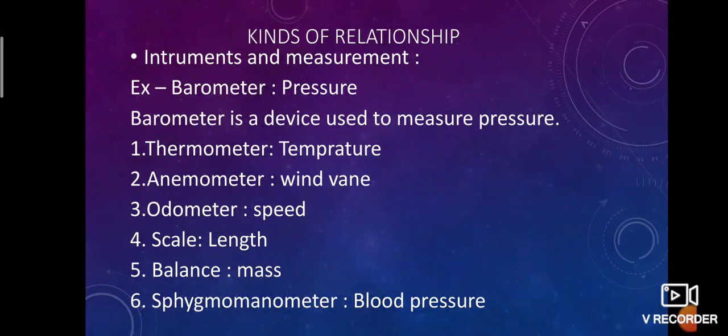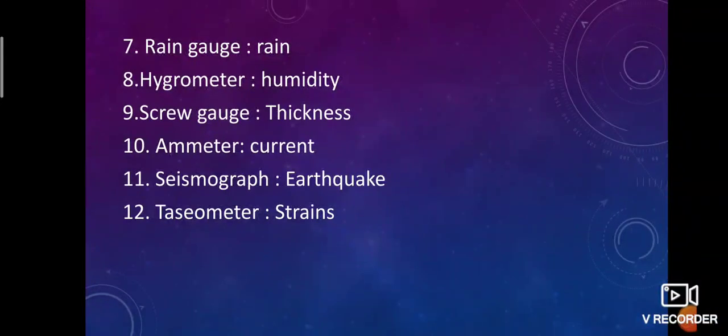Sphygmomanometer is a device that is used to measure blood pressure. Rain gauge is used to measure rain. Hygrometer is a device that is used to measure humidity. Screw gauge is used to measure thickness. Ammeter is a device that is used to measure current. Seismograph is the instrument from which earthquakes are measured. Tachometer is a device from which speed is measured.